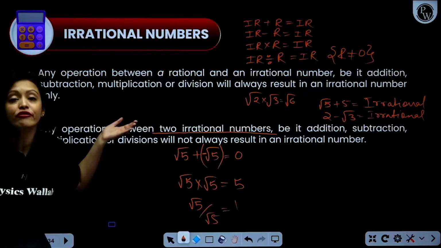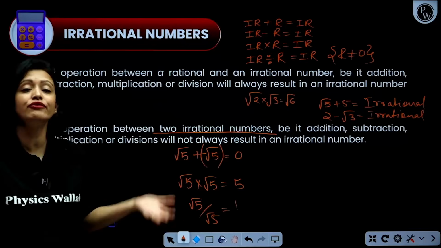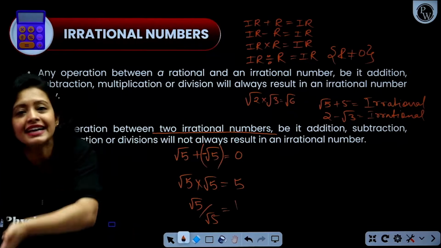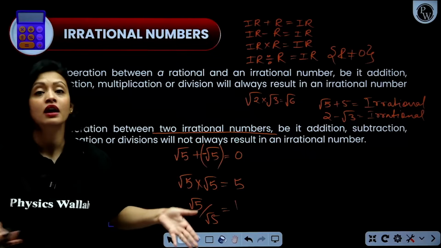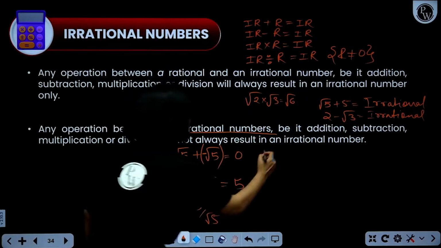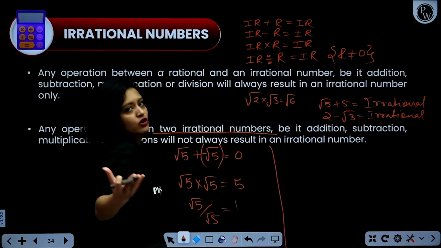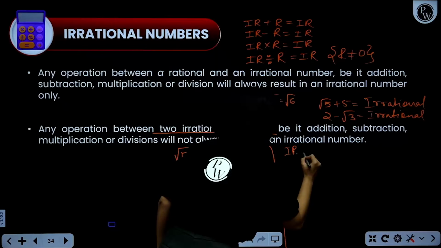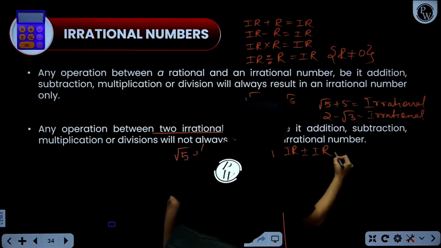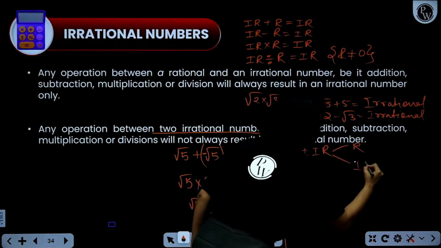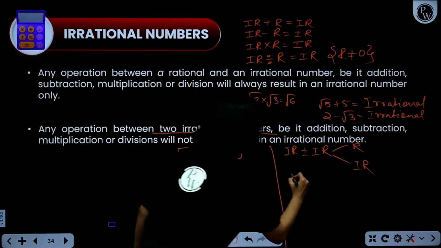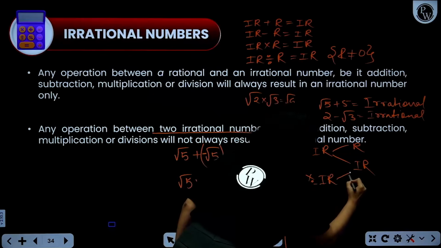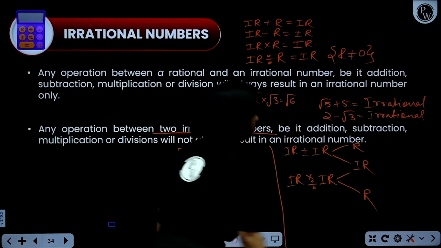So these are just a few examples that show that if you add, subtract, multiply or divide, you might not always get an irrational number. You might get an irrational number, you might get a rational number. Both results are possible, right? So if in an exam a question is asked whether irrational plus or minus irrational is what, then it could be both rational or irrational. You can't determine. Got it? Same goes for irrational into or divided by irrational. Again, it could be both irrational or rational.